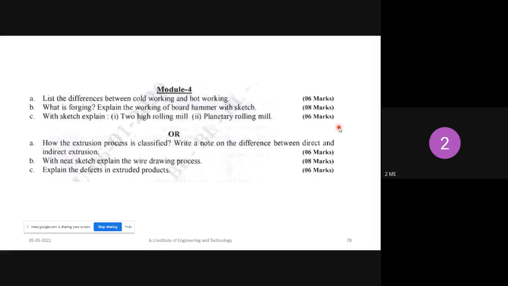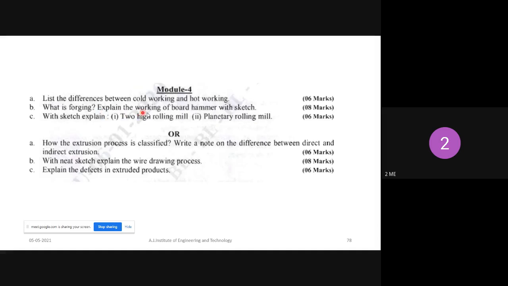You just submit next Monday. Before next Monday you should submit. The date is 10. A very, very simple question. So before the 10th, all of you submit in Google Classroom. What is the third question? Third question, same thing. List the difference between cold working as well as hot working. Three questions, A, B, C. List the difference between hot working and cold working process.